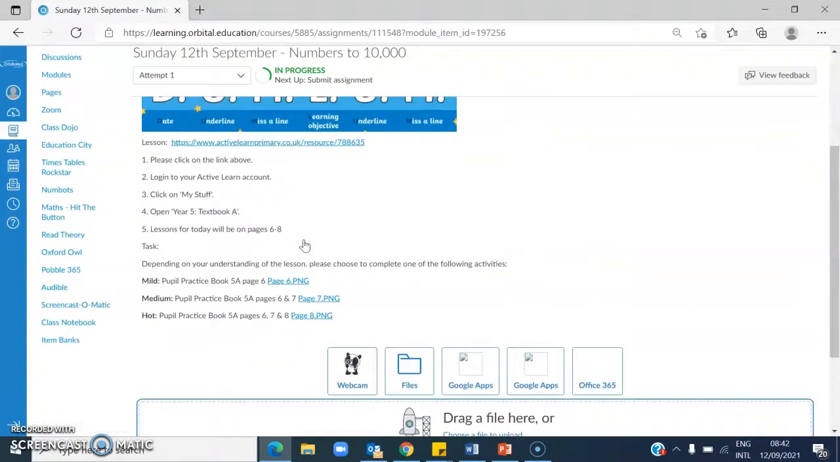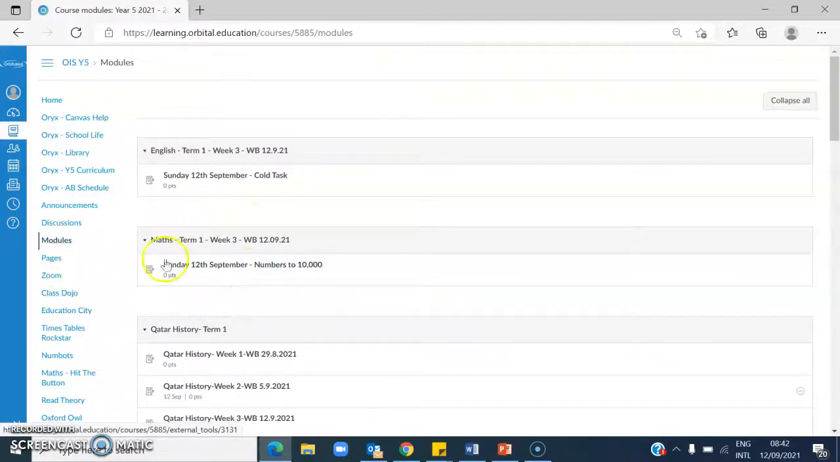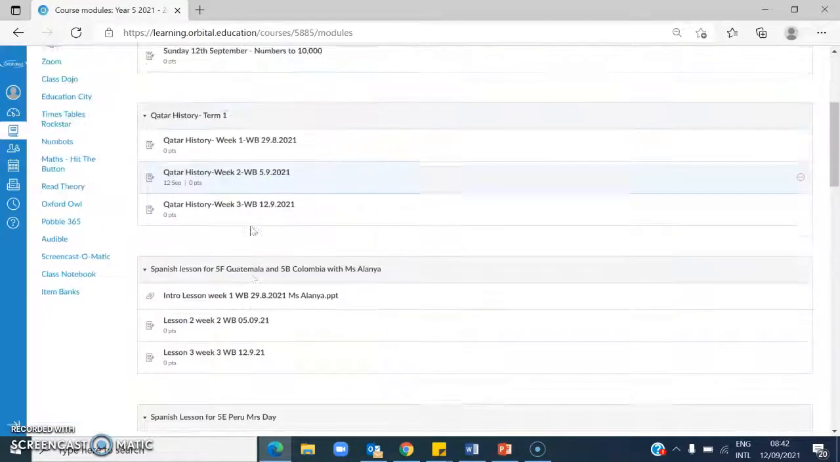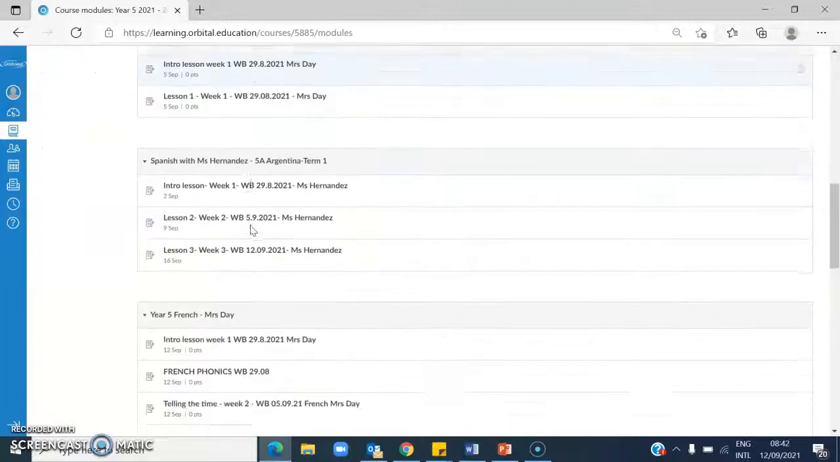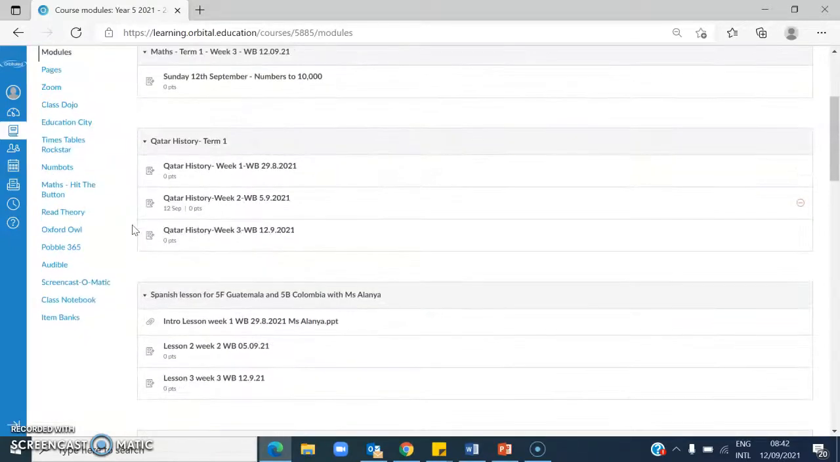lesson. Okay, so if you have a look at that one, and again, just to go back, I think it's under modules. So if you just have a look at those, and obviously if you asked about French as well, I believe French, Mrs. Day, her work should be here for you to see as well. So all the activities you need are there.